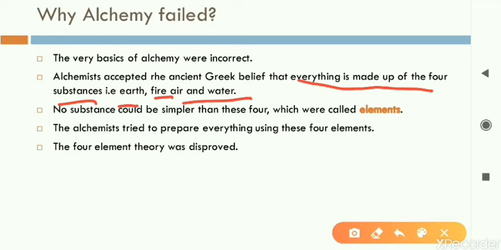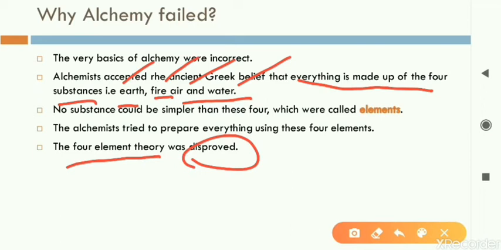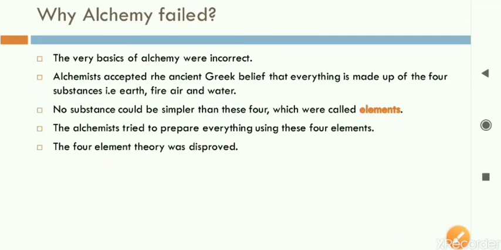Later on, this theory was called the four element theory, because four elements are there: one is earth, two is fire, three air, and four water. This four element theory was disproved. Disproved means it was cancelled, or it was proven wrong. This is a wrong theory. So because the alchemists, the scientists of earlier times, were believing in a false theory, that is why their scientific approach failed.